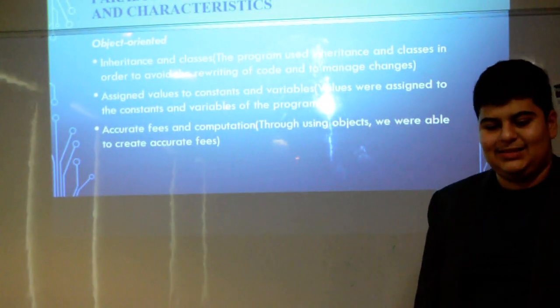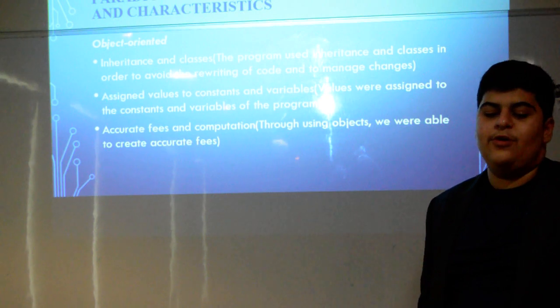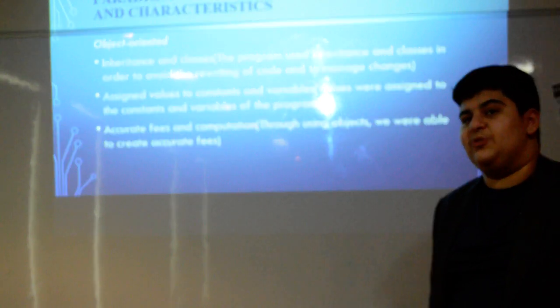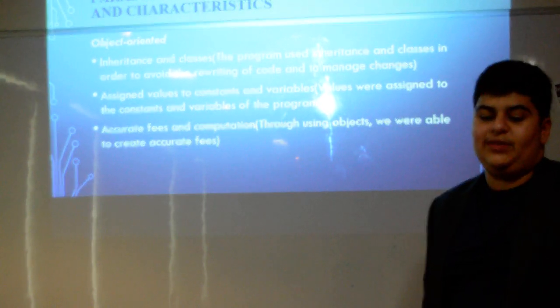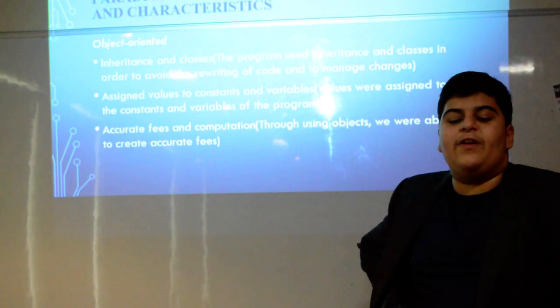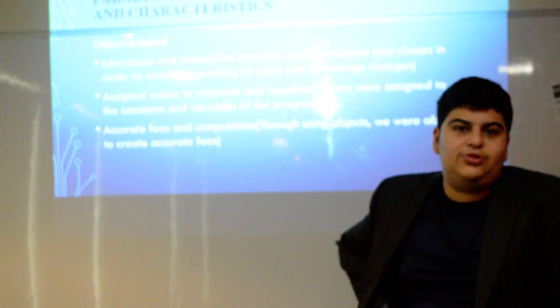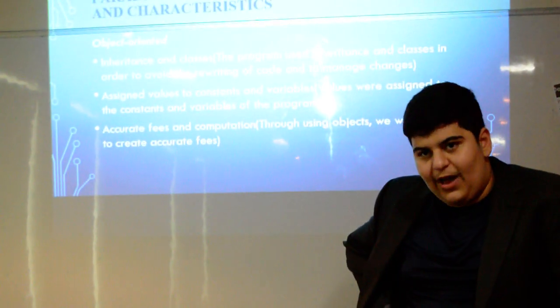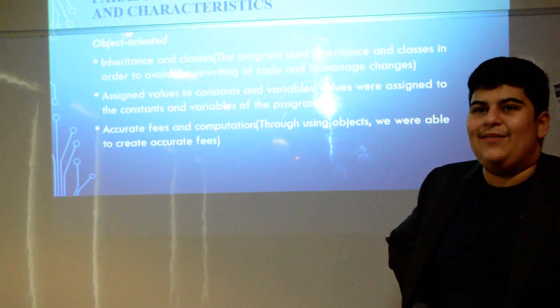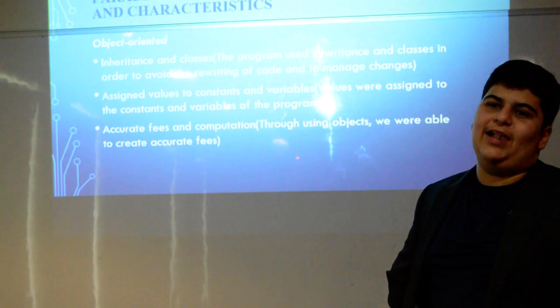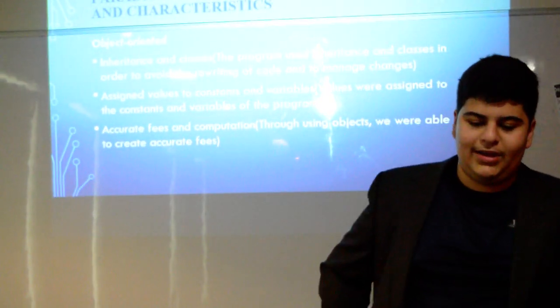Object-oriented will help assign classes and inheritance to each variable. This means that the program does not have to repeat code or use repetition, as it already knows the previous classes and inheritance and what shall be done with it. And also it assigns the values to constants and variables. The values are very beneficial, as when we assign values to constants and variables, we are able to develop an accurate output, as the objects have a variable that helps differentiate them. So 220 will have a value and 119 will have a value, for example.